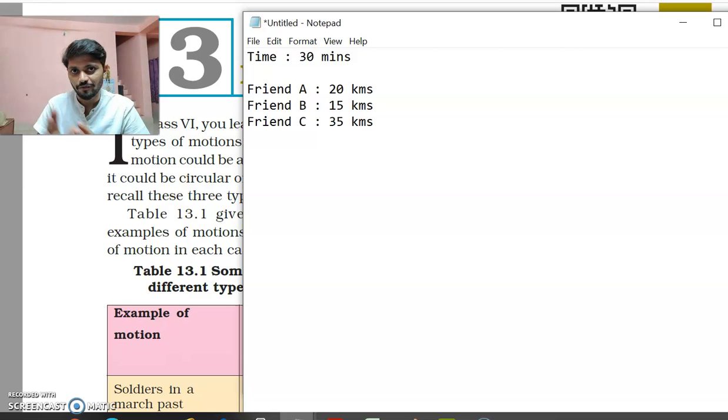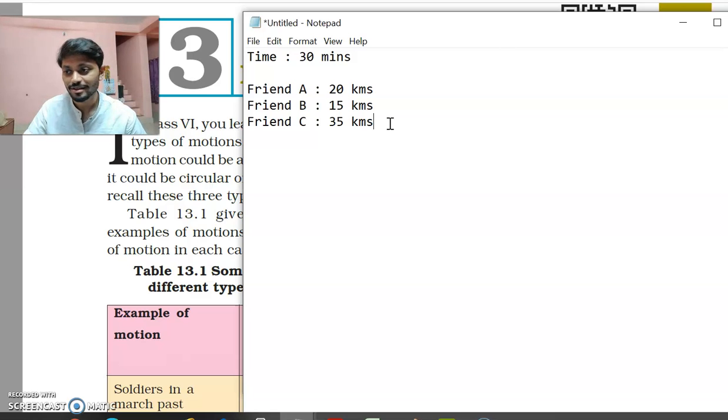So here we have time that is fixed, that is 30 minutes. એ લોકો પાસે 30 minutes નો time છે. But the distance that they are traveling is different. Friend A travels 20 kilometers in 30 minutes. Friend B travels 15 kilometers and friend C travels 35 kilometers. So હવે આમાંથી કોણ fastest છે? હવે આ કેસમાં friend A, B, C માંથી કયો faster છે? We clearly know the one that traveled more distance in same amount of time is faster.